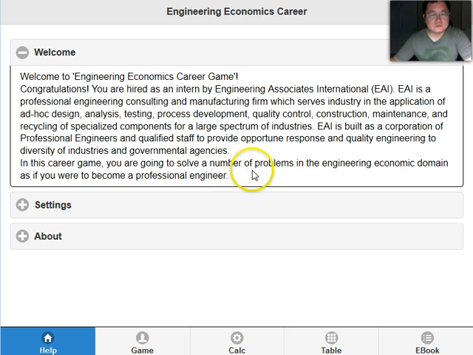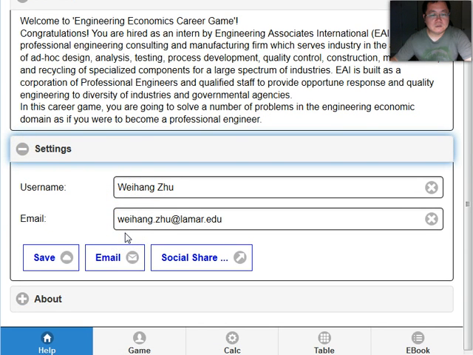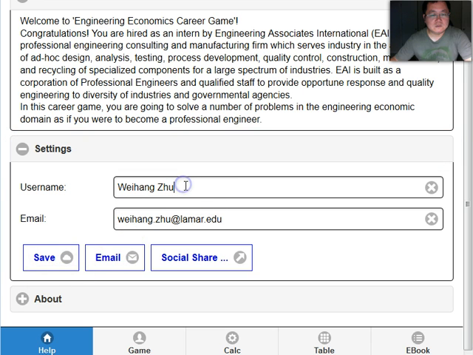So here's the description. And we have a setting where you can set your username and email, and once you finish editing the setting, you can save it. You can also email the developer and the instructor about your progress in your study.